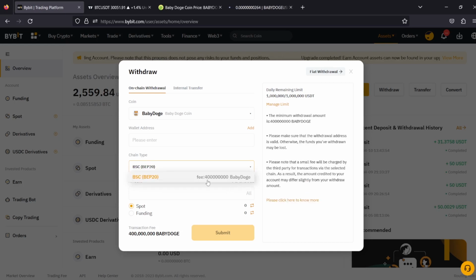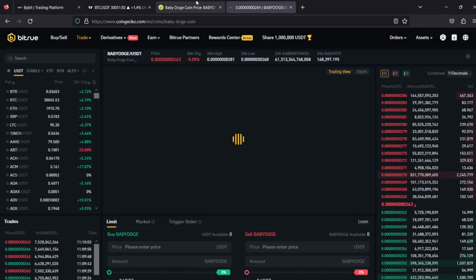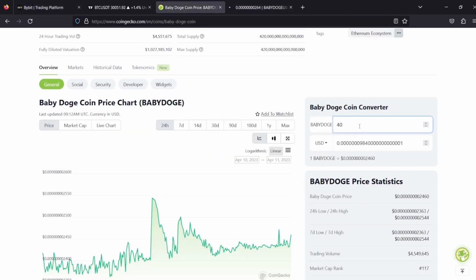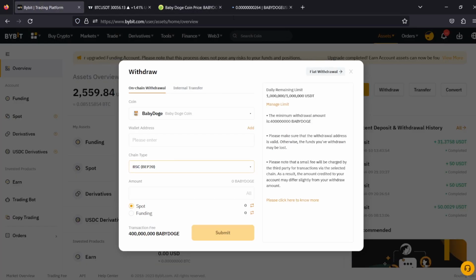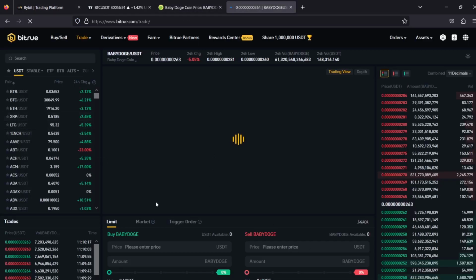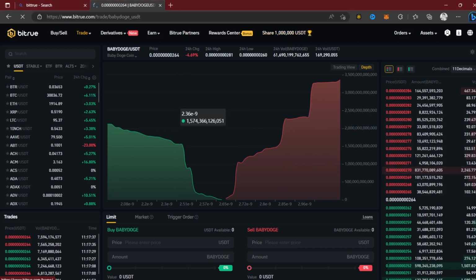And you can see the fee right there. It says 47. Let me just type it right there, 47, and you can see that we're going to pay at least $1 for the transaction fee. So we're going to exclude $1 for the transaction fee if you want to transfer from BYBIT to Bitro. Now I'm using Microsoft Edge, but anyway, you can see the price right there, 26.4, still the same price. We didn't change anything.